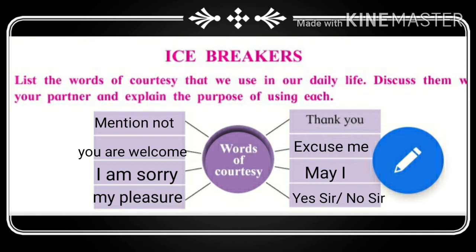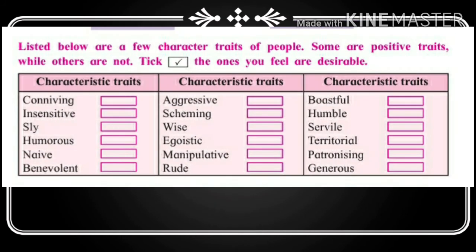To tell someone you are happy to help. In this way we fill up all the columns, writing down the expression and the purpose why we use it. Got it, everybody? Now we turn toward our next question.